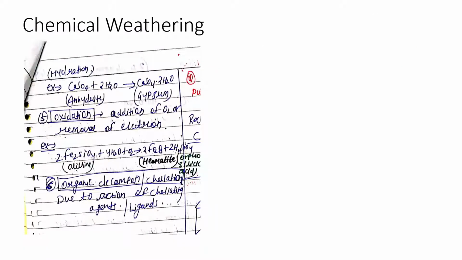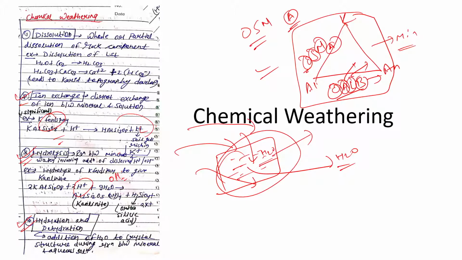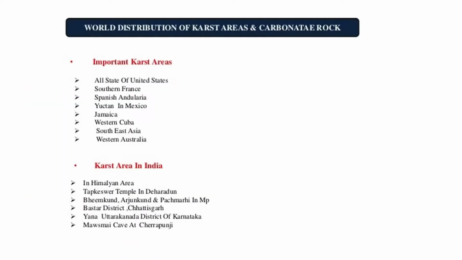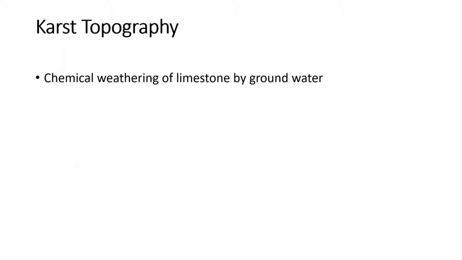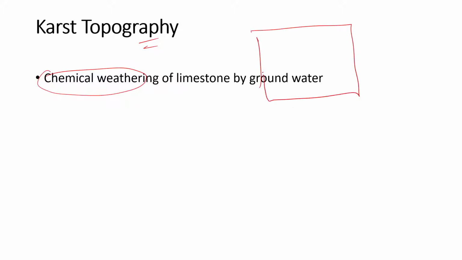So what I'm covering, I will do it again. Chemical weathering operates in these ways. Either it will dissolve the rock, maybe there will be some chemical reaction, an ion exchange reaction, maybe there will be hydration or dehydration. See, this is where chemical weathering operates, right? So our focus presently is karst topography, right? So in karst topography what happens is, if there is a limestone, right, this is how we draw limestone in geology.